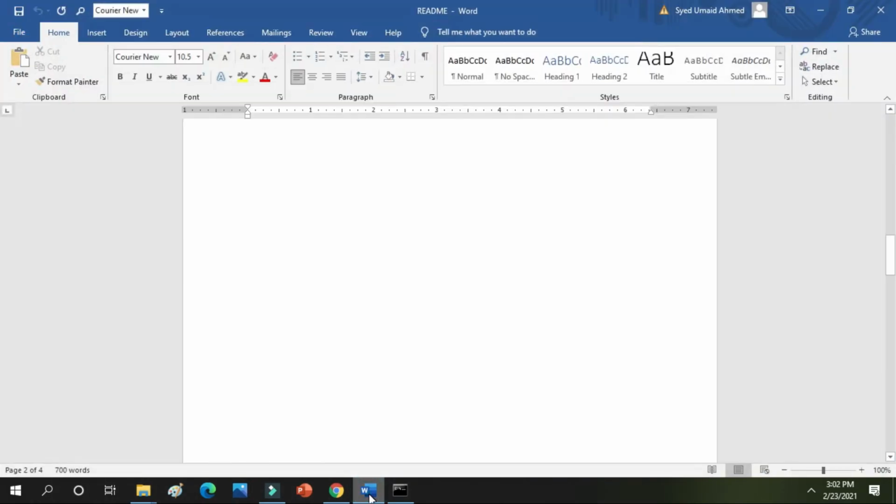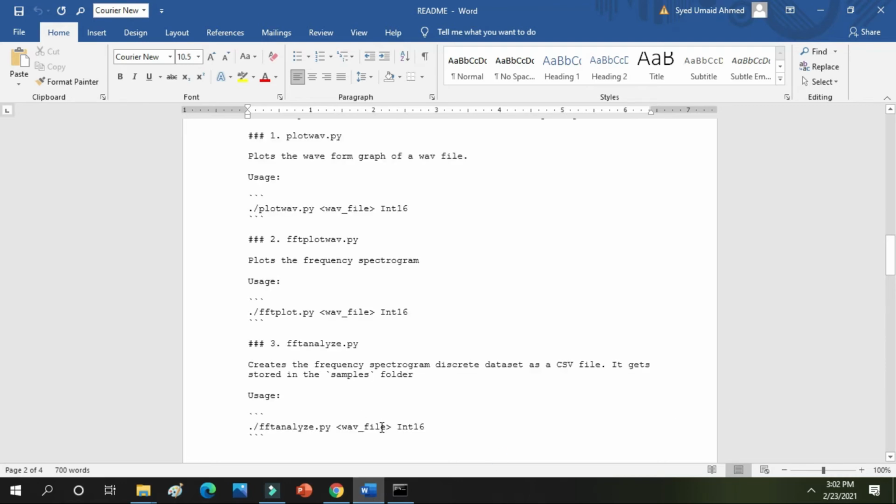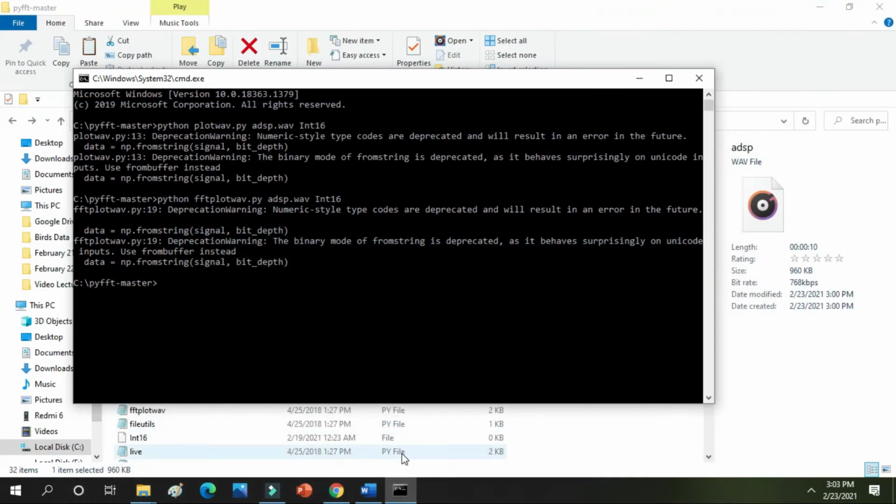This code is very helpful and we have developed this code in Python. This code will save all the frequency spectrogram discrete components. Discrete means at each point you have another value. So we will automatically create a discrete data set of our wave file. So I am writing a very important, a very interesting script about that.